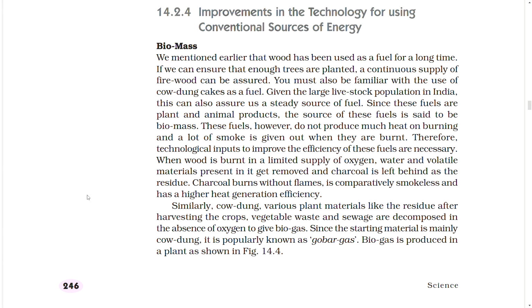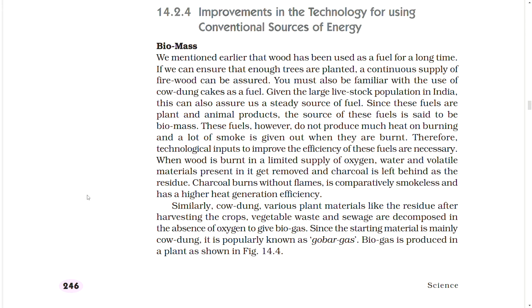Similarly, cow dung, various plant materials like the residue after harvesting the crops, vegetable waste and sewage are decomposed in the absence of oxygen to give biogas. Since the starting material is mainly cow dung, it is popularly known as gobar gas.